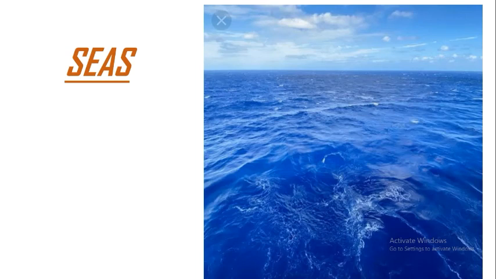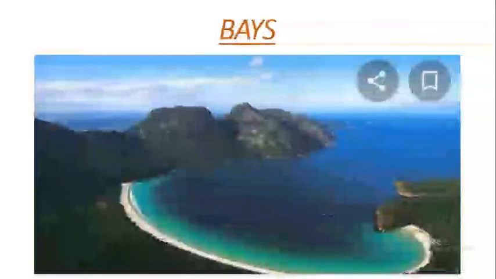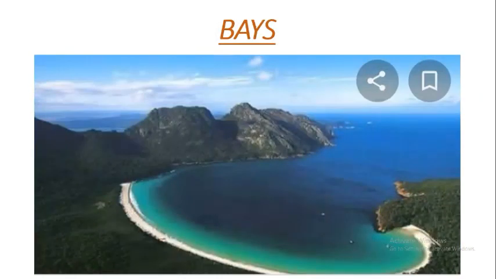The next one is bays. This is the image of a bay. These are water bodies which are enclosed by land, but with a wide mouth affording access to the sea. Means they are covered by land, but they have a wide mouth which allows them access to the sea. There are various bays like the Bay of Bengal, the Hudson Bay, the Bay of Biscay, etc.